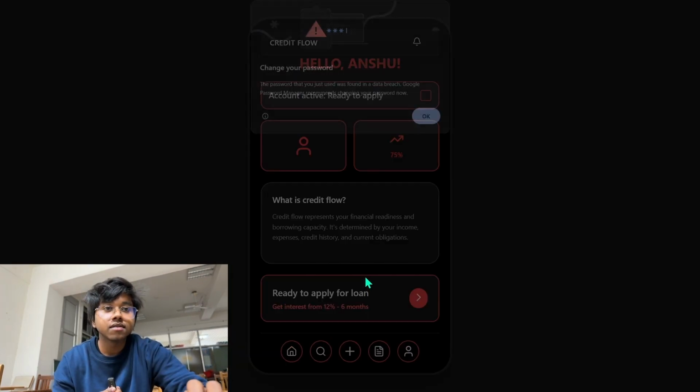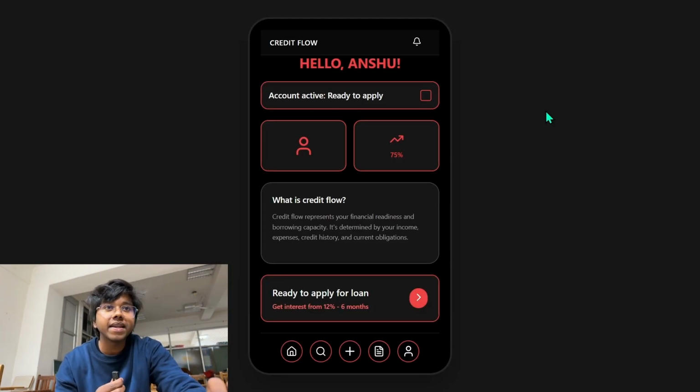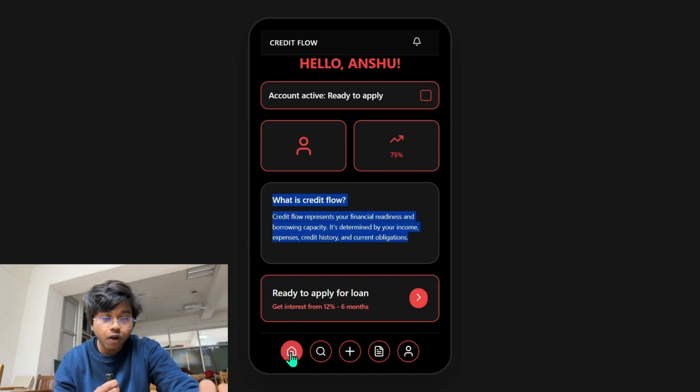Let us log in. So this is the main homepage of our application. This is a simple homepage where the active loans will be shown for this particular user, what Creditflow actually is, and a short description about it. As you can see, downside we have 5 features as of now, but they are not all complete. The main feature, which is applying for a loan, is ready and we will be doing it now. So let me just click it.